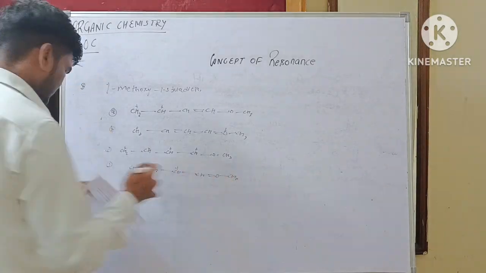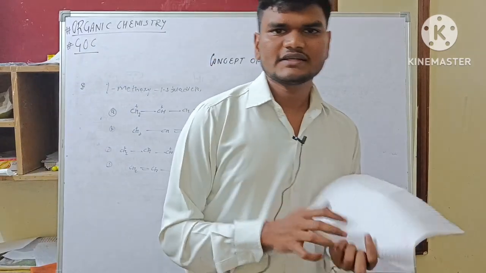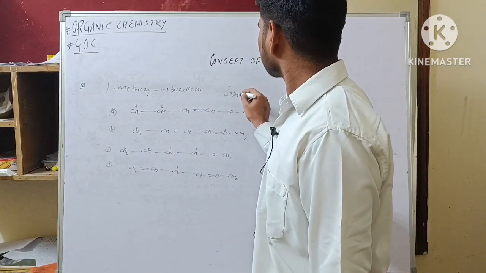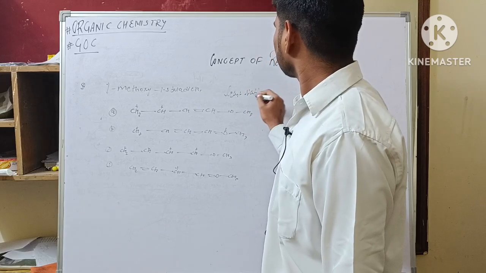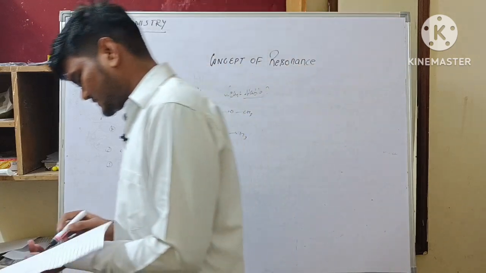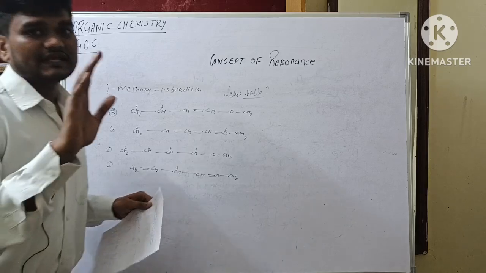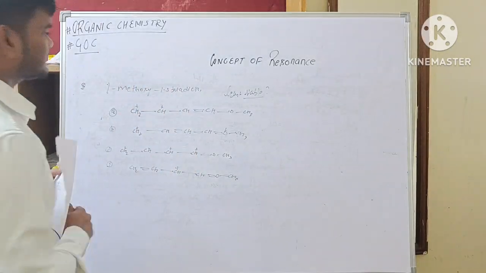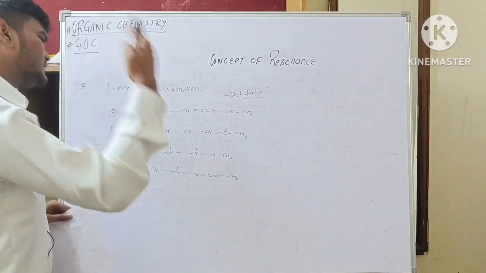So we have to find the least stable structure. कौन सी है इसमें से? We will keep the priority order in our mind while solving these types of questions. So first one is related to the number of charges.